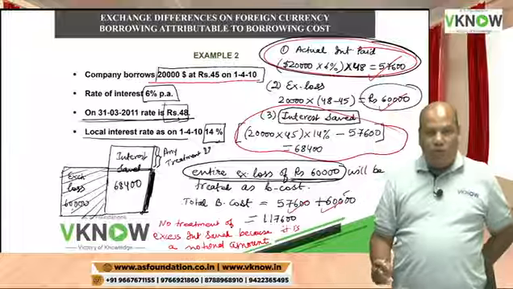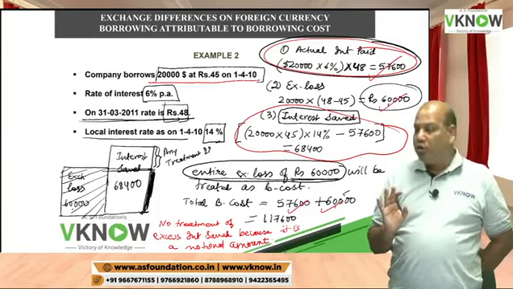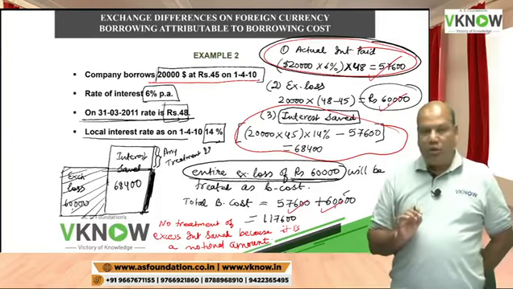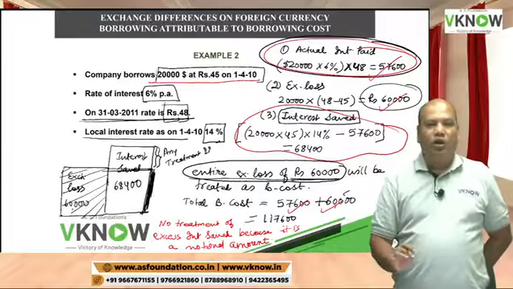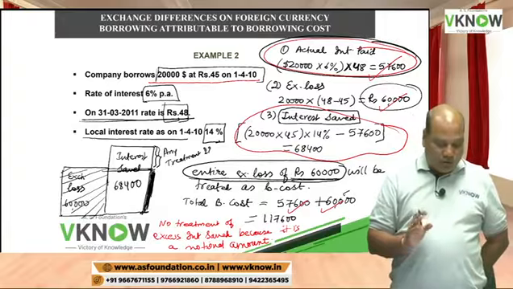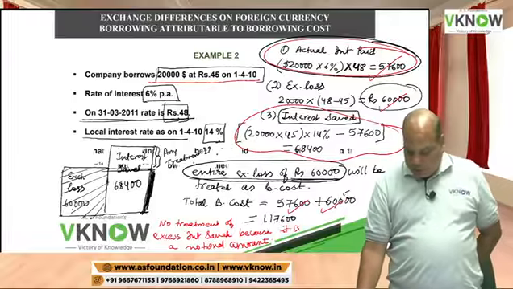Therefore, excess interest saved is ignored because it's a notional number. This excess interest saved does not appear in our books of account. Okay, so this is the answer of this example 2.